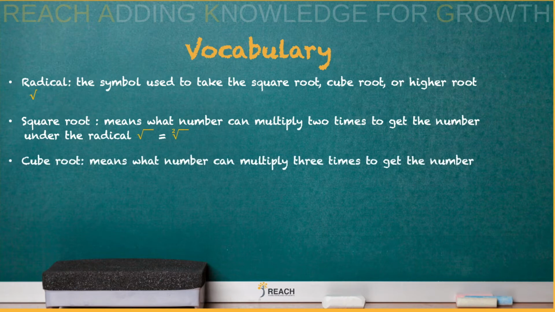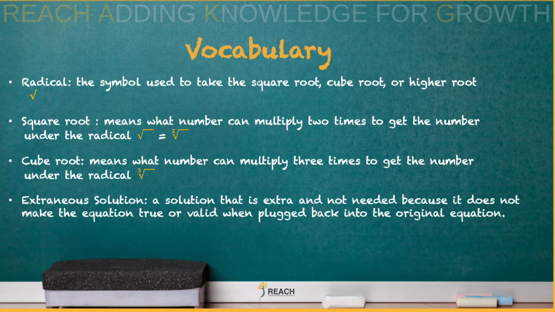Cube root means what number can multiply 3 times to get you the number under the radical. And it's going to be a 3 for that index. Extraneous solution is a solution that is extra and not needed because it does not make the equation true or valid when plugged back in.